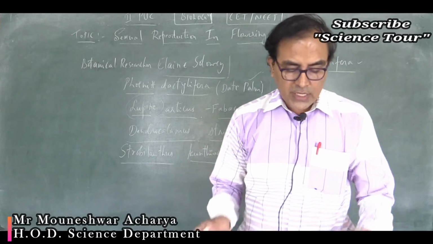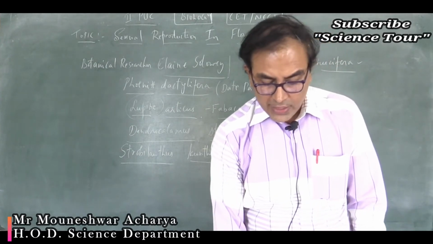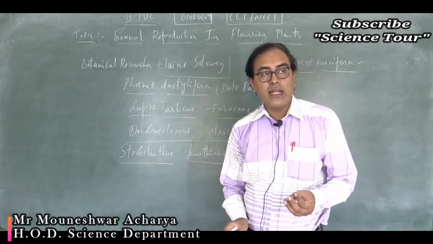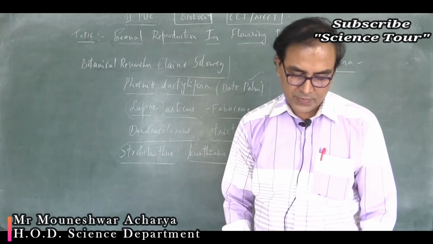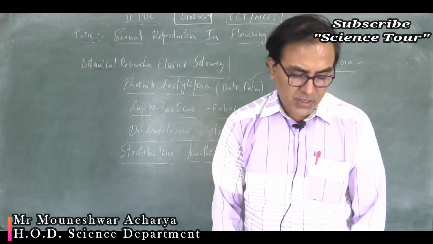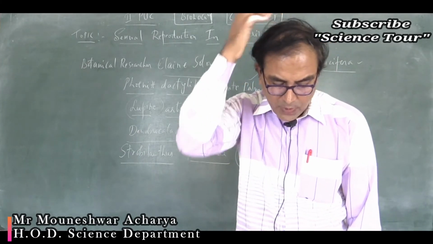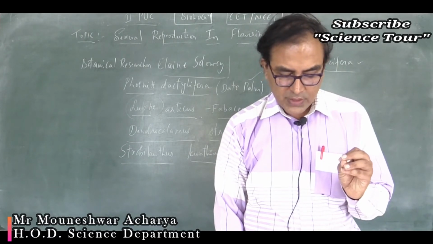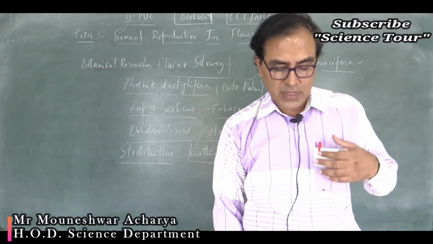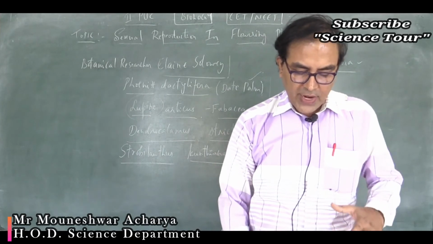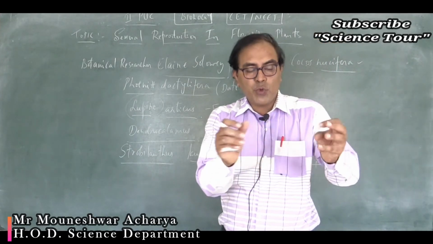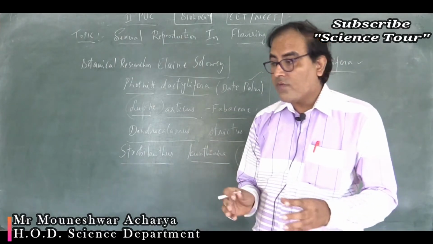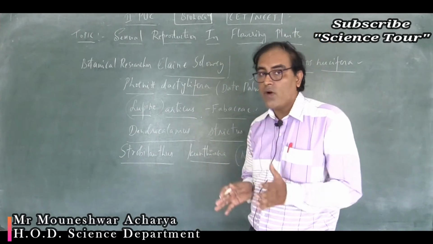So if you see the coconut water from the tender coconut, it represents the free nuclear, or you call it as liquid endosperm. During the development of the nuclear type of endosperm, the primary endosperm mother cell divides with free nuclear divisions, and these divisions are not followed immediately by cell wall formation.